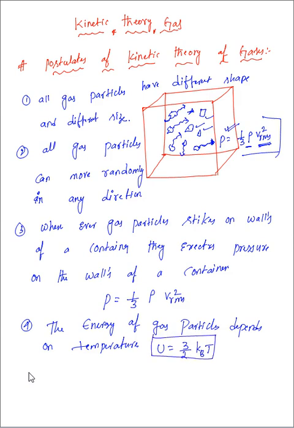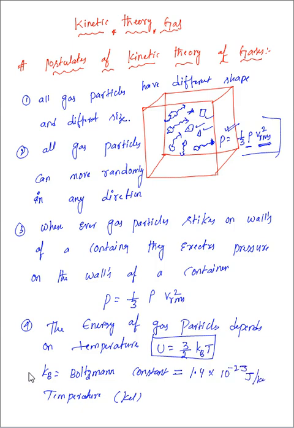Where U is nothing but energy, kB is nothing but the Boltzmann constant, and T is temperature. Basically this should be called absolute temperature, which means it should be in the Kelvin system. And for the Boltzmann constant value, generally for calculations we can use 1.4 into 10 raised to minus 23 joule per Kelvin. We have to write it here.